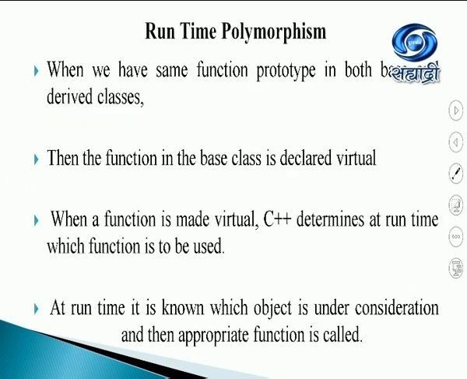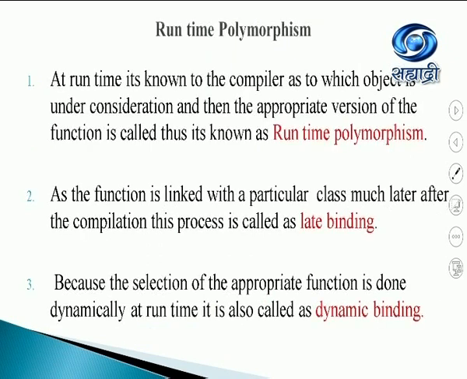Moving on to runtime. When we have the same prototype in the base class and the derived class, we make the base class function virtual. Important, okay? When the function is made virtual, C++ determines at runtime which function is to be used. So at runtime, depending upon which object is under consideration, the appropriate function is called. This is known to the compiler at runtime, which function is to be called. That's why it is called runtime polymorphism.